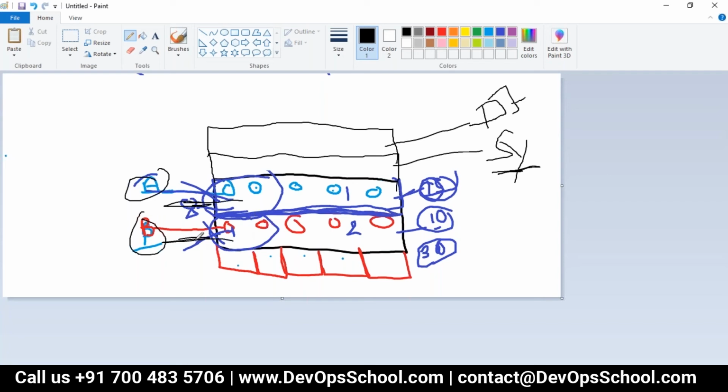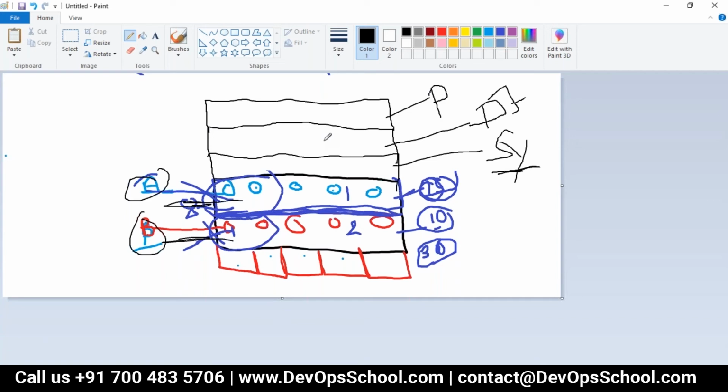So now A doesn't want to host within his namespace, and B also does not want to host in his own namespace. So what do we do in this case? Then Kubernetes said, no problem, let's create one public namespace. The public namespace will be used for any common pod which you want to run and use across the different namespaces.